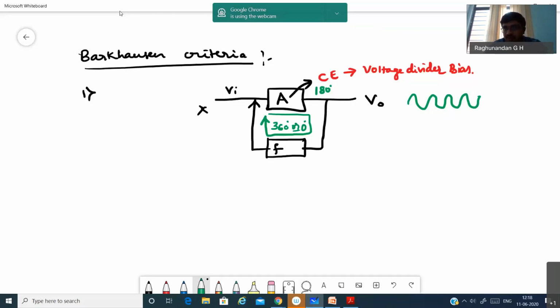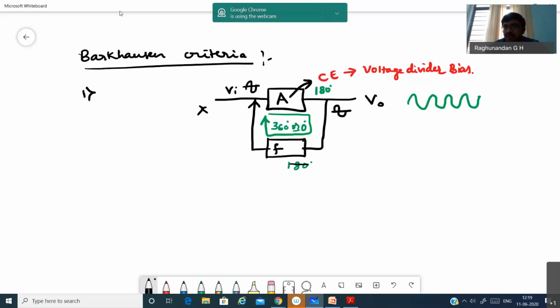Already we have 180 degrees here. If we are not going to produce 180 degrees here in the feedback network, what will happen? Let us see. Let us assume we have a signal like this. In the initial case, we assume that the feedback is not going to add any phase difference, that is, 180 degrees is not getting added up, it is just going to pass the signal. So if the same signal is fed as input here, what happens?